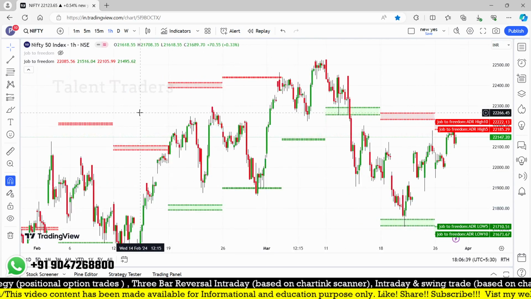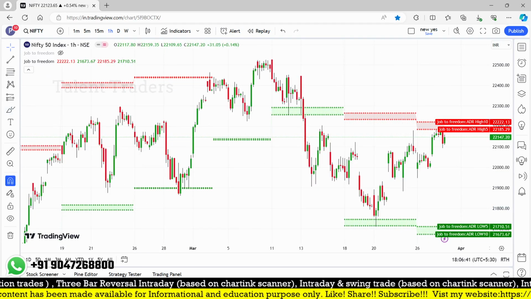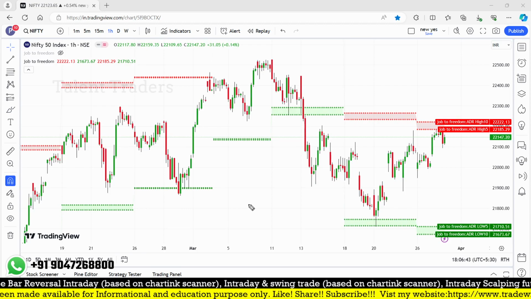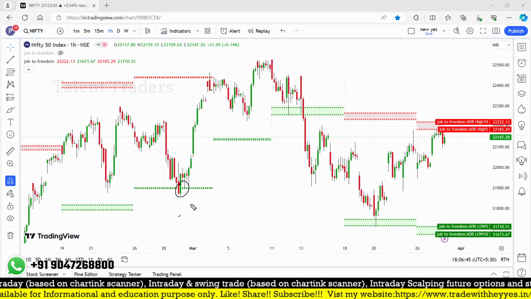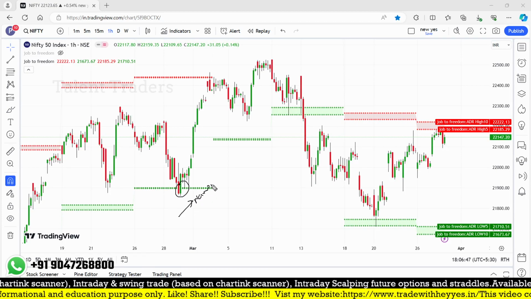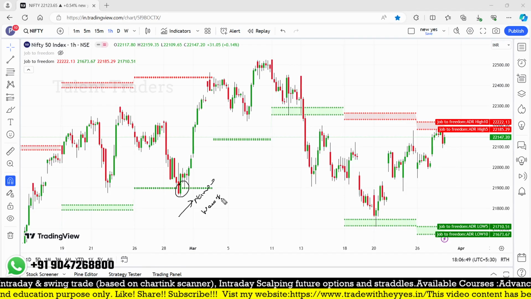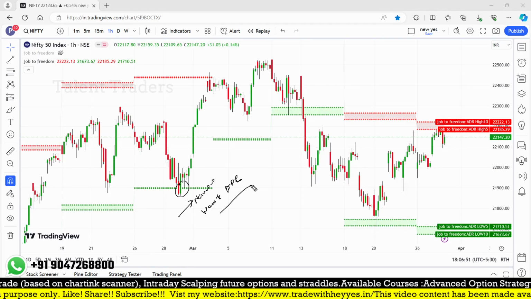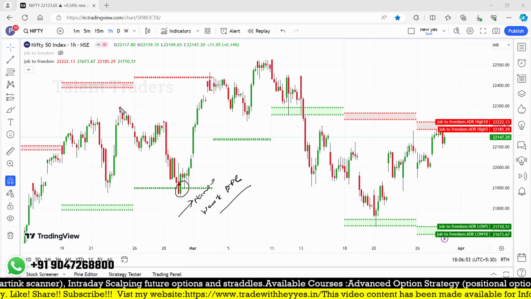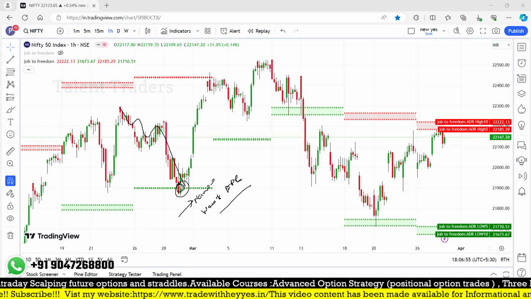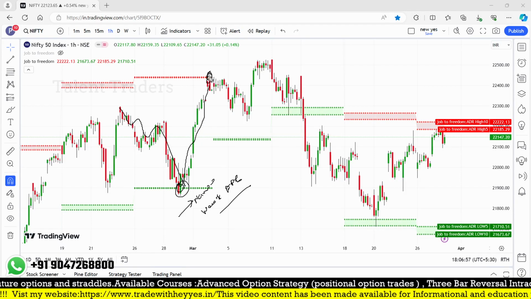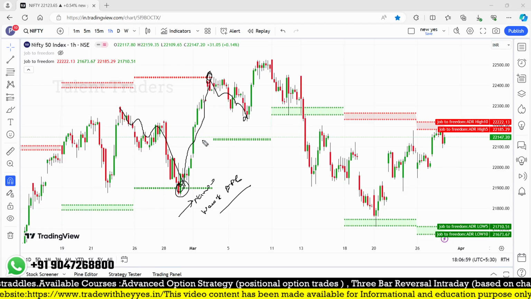Okay, in the weekly level, this is a 1 hour chart, so you can look at this. Majority of the time, there is a good reversal at this bottom, with a narrow weekly ADR, and there is a downtrend. There is a rejection, and again one more rejection at the top level. There is a good move.